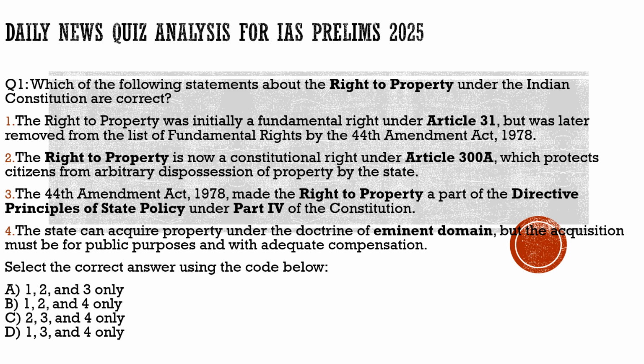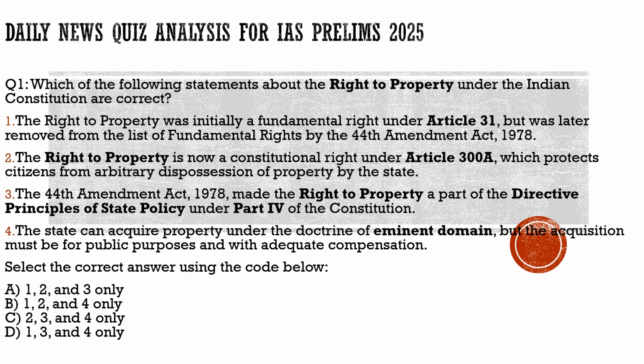Question number 1, as it says, is about the right to property. You may ask me, sir, what is the need of this question here, why have we brought this question? It is directly linked to current affairs today, because the Supreme Court gave its verdict about the acquisition of property by the government. It clearly mentioned that the government cannot acquire any land which they see fit. If they want to acquire any private land, they have to look at what could be its use from the broader perspective.